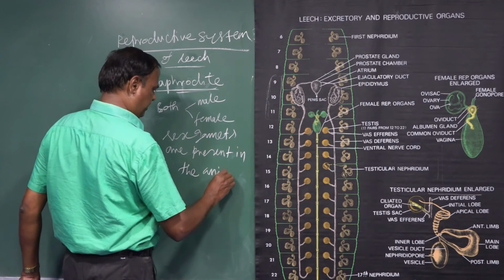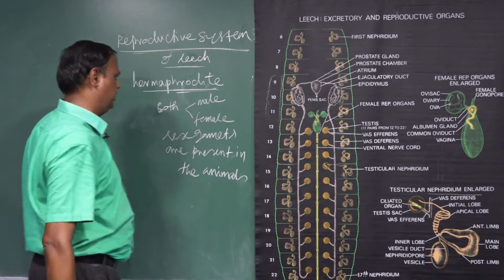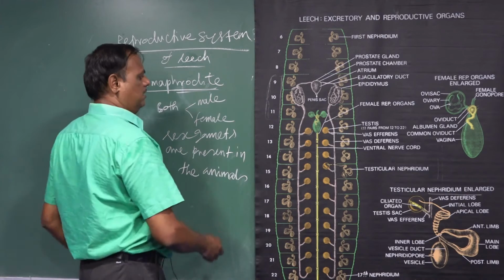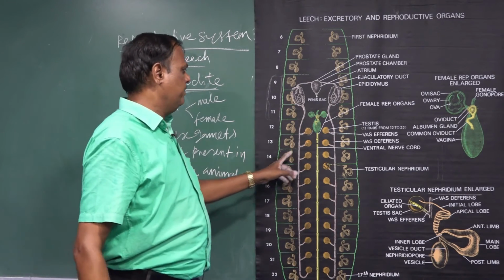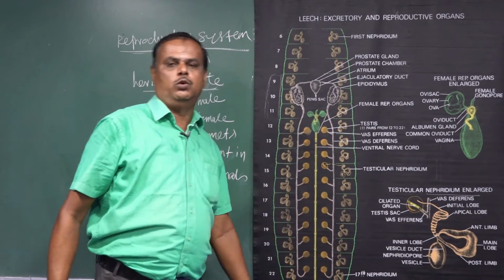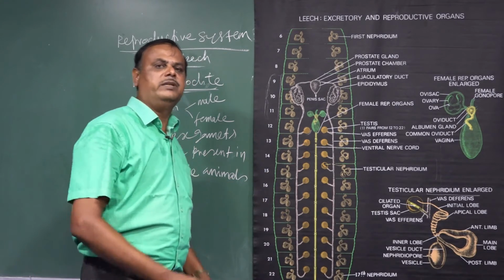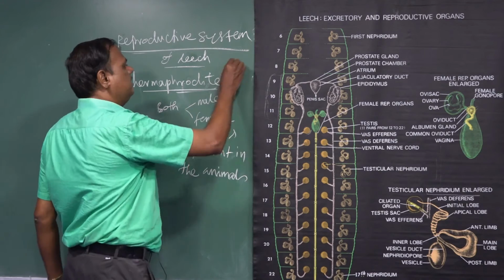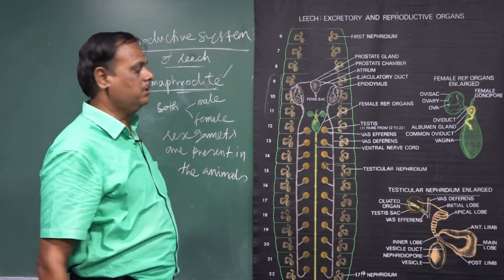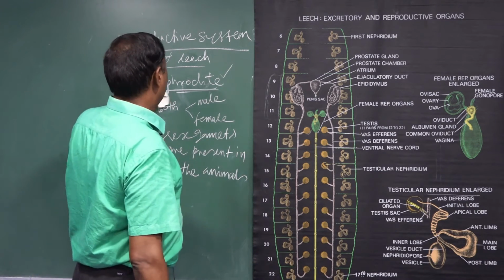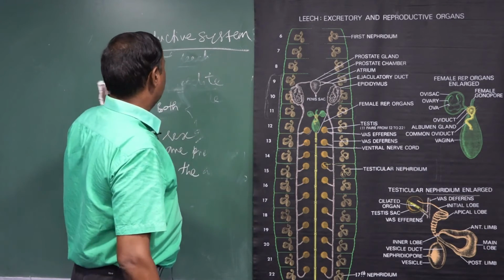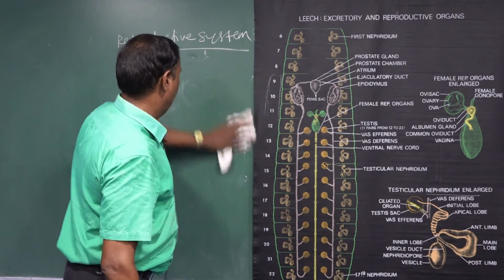Both sex organs, the male sex organ, that is called testis, and the female sex organ, that is called ovary, are present in the same animal. That's why it is called hermaphrodite. Now we go for the male reproductive system of leech.